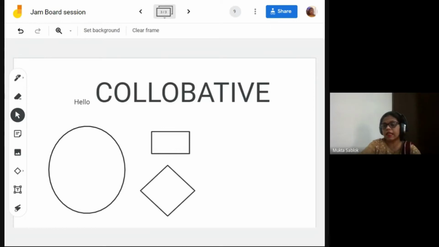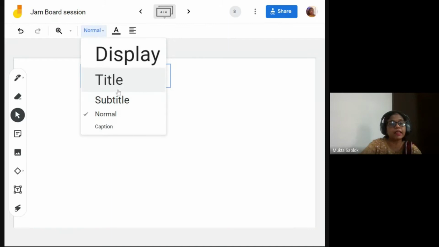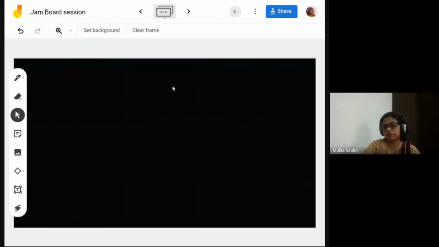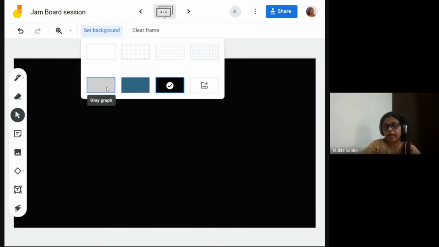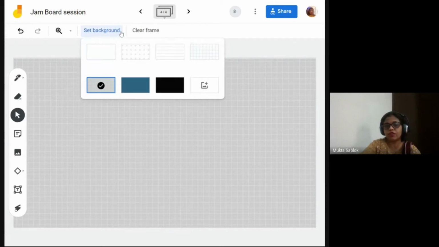Yes, we can use it as a whiteboard. You can use it as a whiteboard, and you can either use a text box to write. You can even change the handwriting as we are writing the title. And now the best part is you can even change the color of it. But inbuilt colors are fewer. Set background. This is the background which I have put, the set background color.